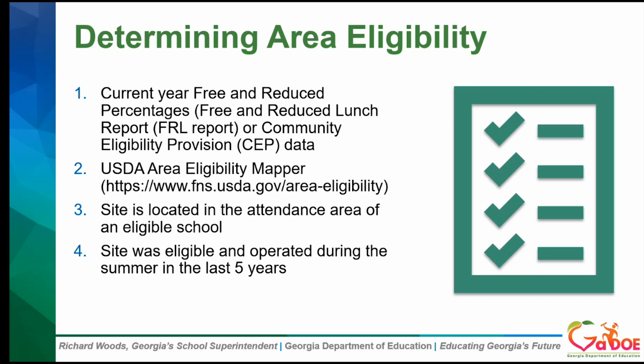Area eligibility is good for 5 years, so sites do not need to redetermine eligibility every year. When requesting to operate Seamless Summer in the state agency online software, we do ask that you indicate which year the eligibility is based upon if it's different than the current year. And that would be placed in the comments.